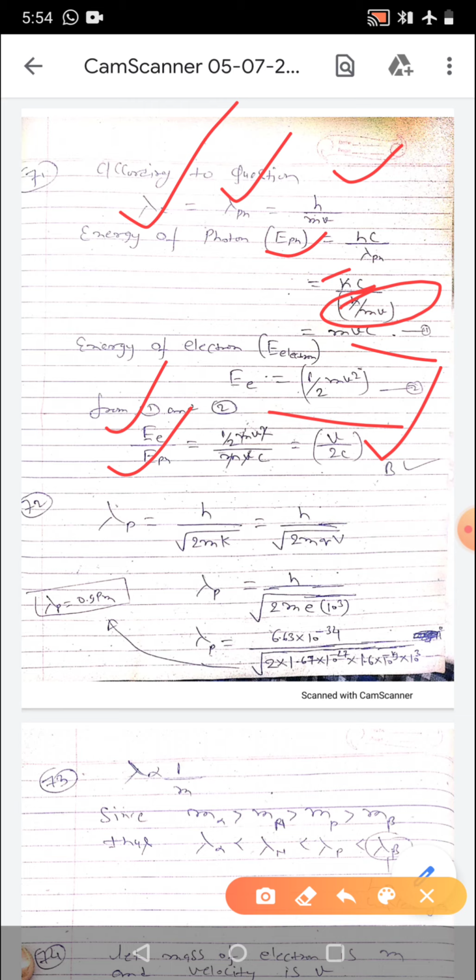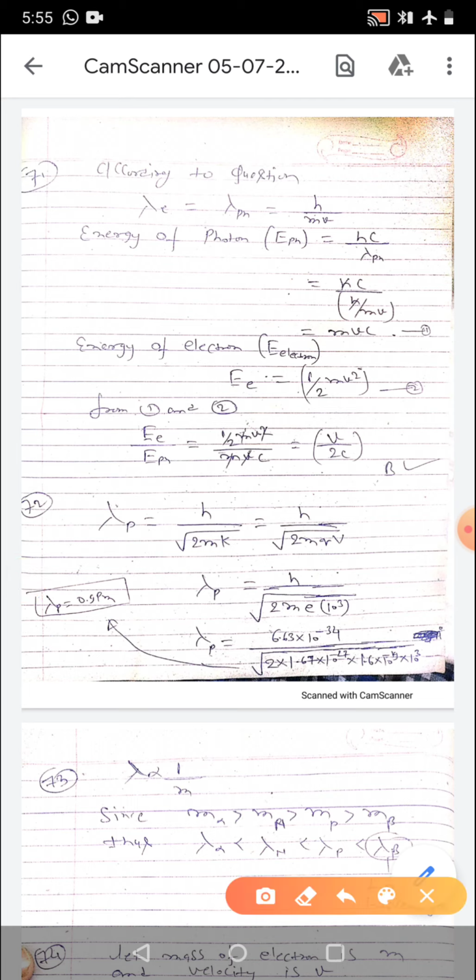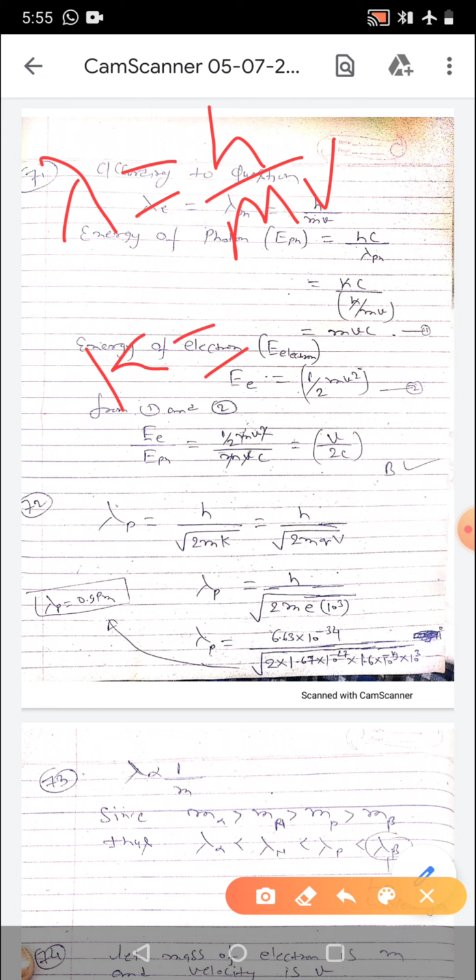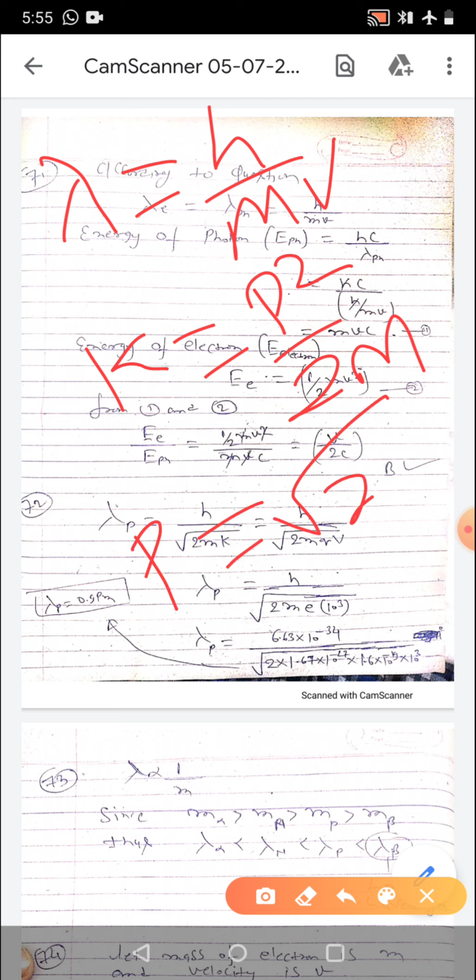Then in MCQ 72 we are asked to find de Broglie wavelength and potential is given. So first of all, we know that de Broglie wavelength lambda is equal to h upon mv, and kinetic energy is equal to p square by 2m. So p is equal to under root 2mK, right?